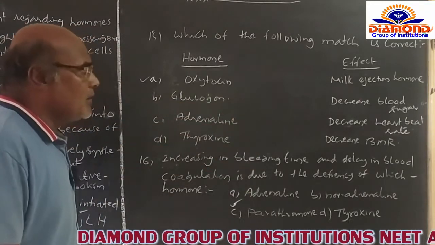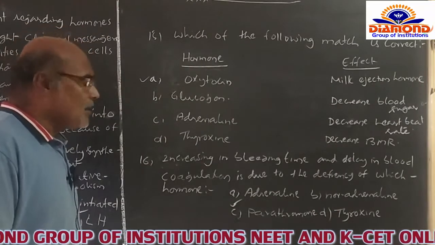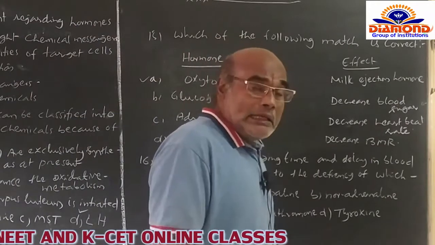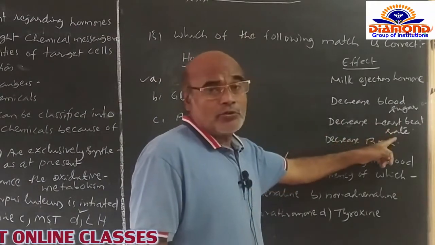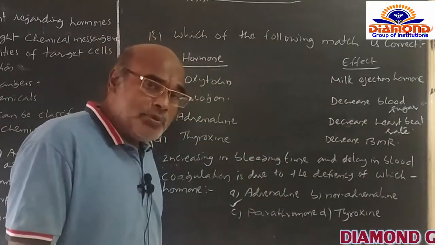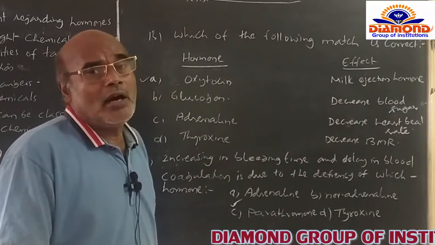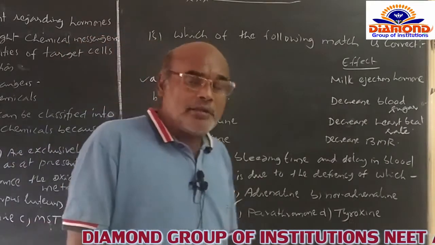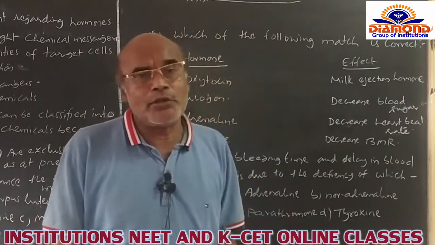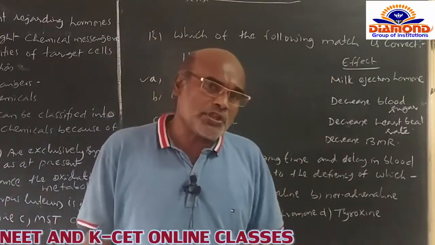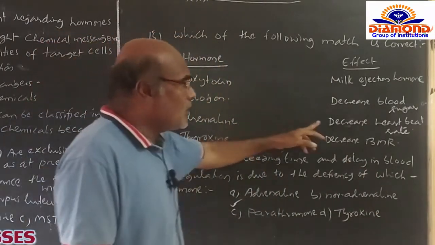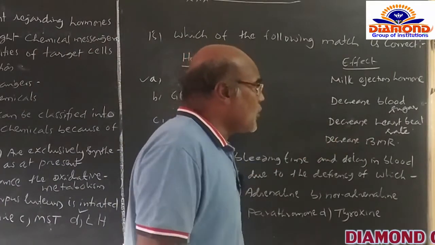And C, the adrenal gland. Adrenal hormone is secreted by the adrenal gland, and it always increases the heartbeat rate only, but it never decreases it. Of course, norepinephrine is another hormone. It can be secreted by the adrenal gland to decrease the heartbeat itself. That's why adrenaline and noradrenaline, these two hormones, are the second example of antagonistic hormones. So both hormones can be secreted by the adrenal gland itself. And after that, adrenaline is not related with this function or effect, decrease heartbeat rates.